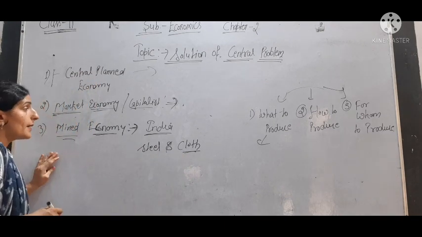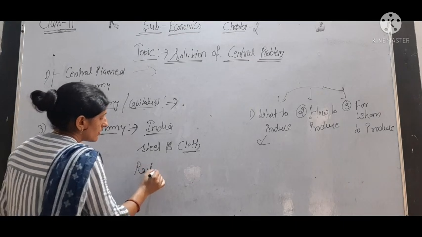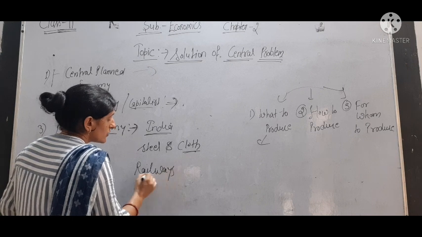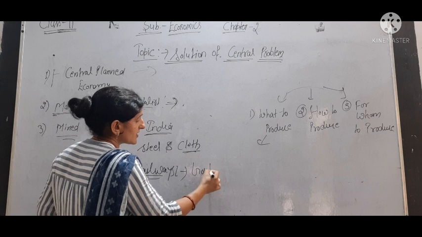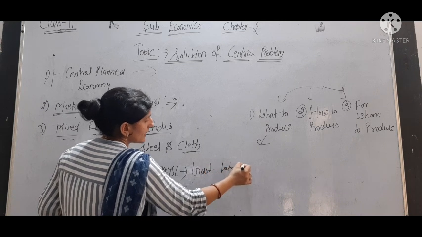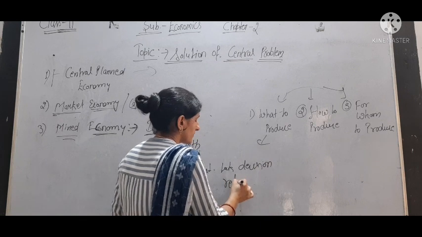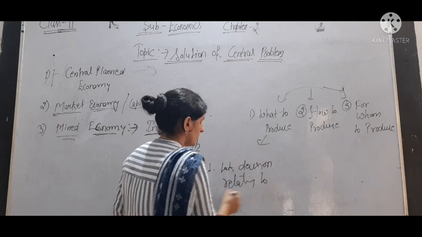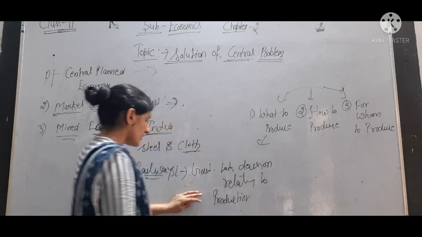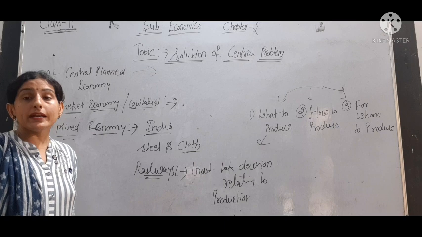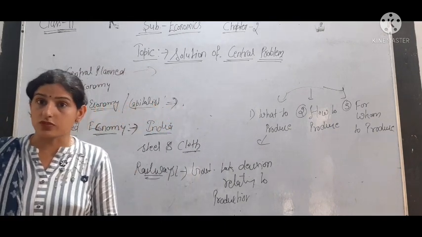But if we see the railway, in the railway sector the government takes the decisions related to production and consumption.